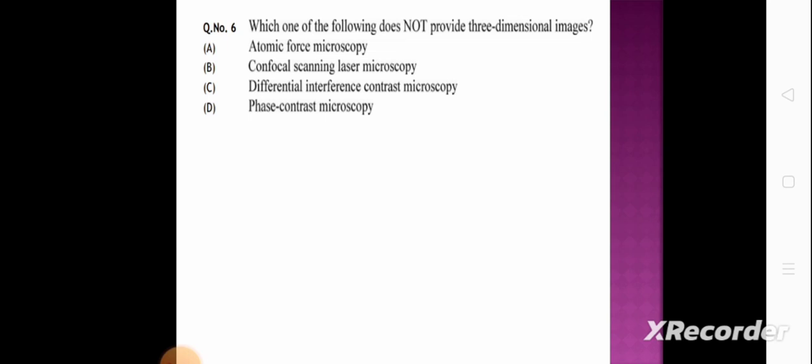Next question. Which of the following does not provide three-dimensional images? Option A, atomic force microscopy. Option B, confocal scanning laser microscopy. Option C, differential interference contrast microscopy. Option D, phase contrast microscopy. And the correct answer is phase contrast microscopy.